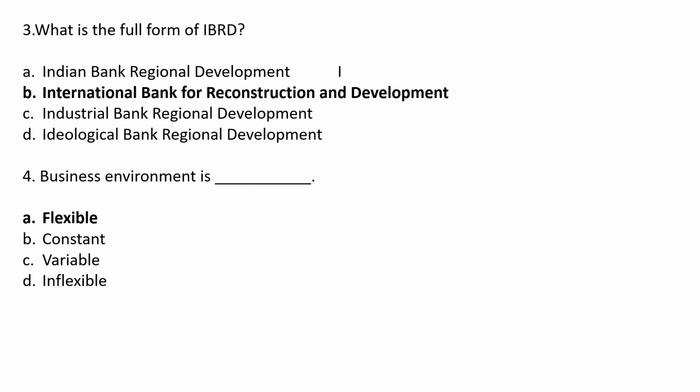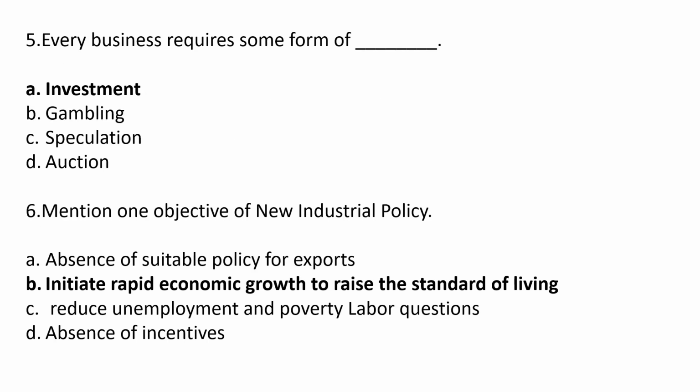Business environment is dash. Option A flexible, option B constant, option C variable, option D inflexible. The correct answer is option A flexible. Business environment is flexible.